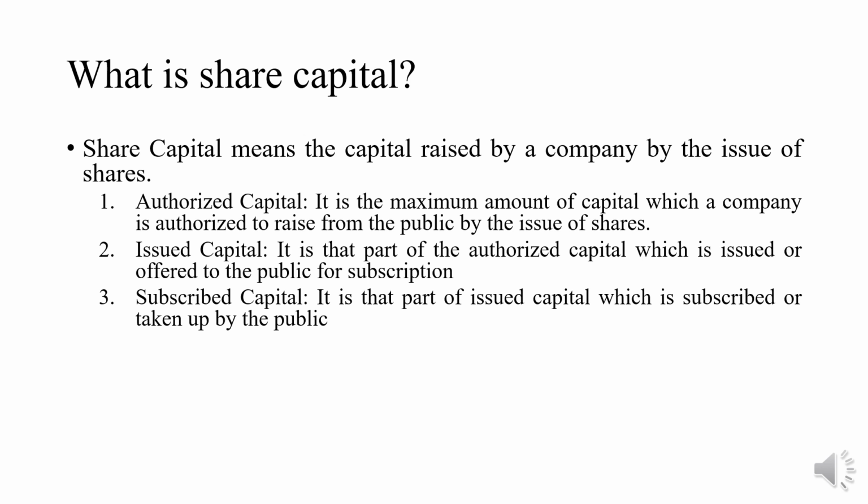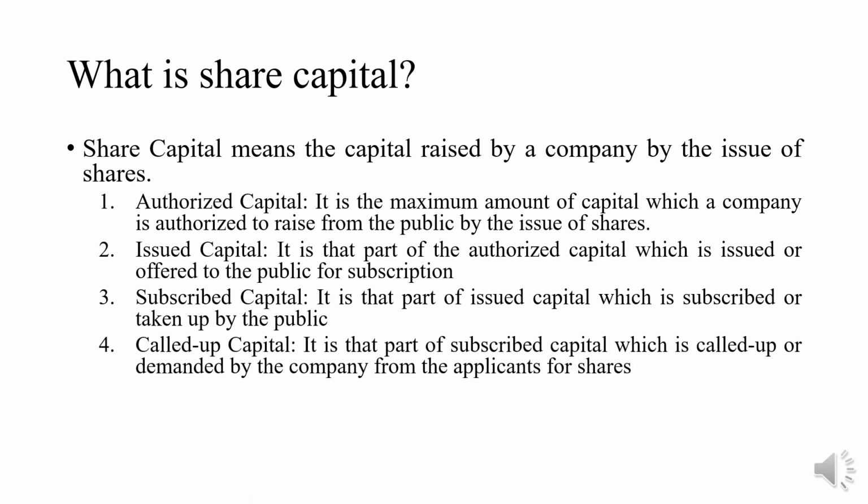Now the fourth category is called up capital. It is that part of subscribed capital which is called up or demanded by the company from the applicants for the shares. Generally, a company does not require the entire amount of shares subscribed by the public at once.